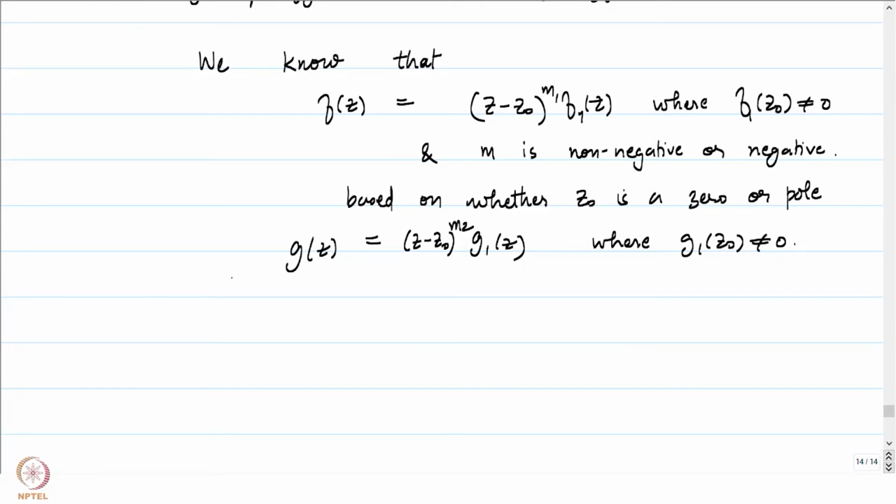A very similar argument tells us that we can write g in this manner, and therefore f of z times g of z is going to be equal to (z minus z0) to the power m1 plus m2 times f1 of z times g1 of z, which tells us that f times g will either have a pole or a removable singularity, based on whether m1 plus m2 is negative or non-negative. So based on that, our behavior at z0 will be either a pole or a removable singularity.